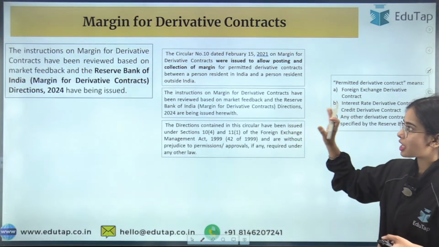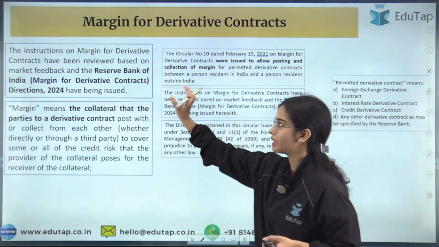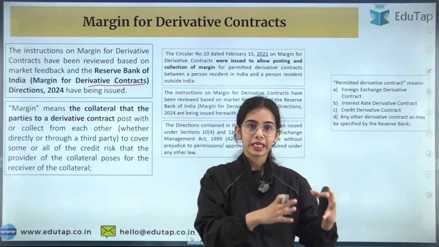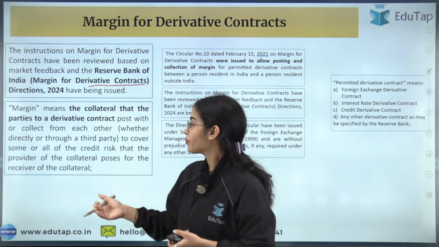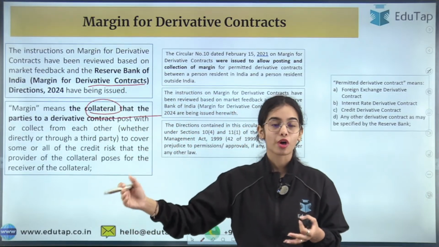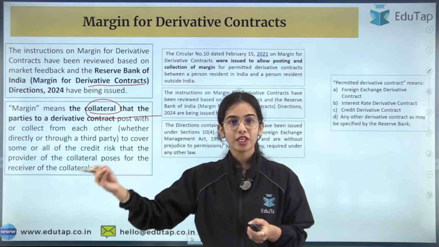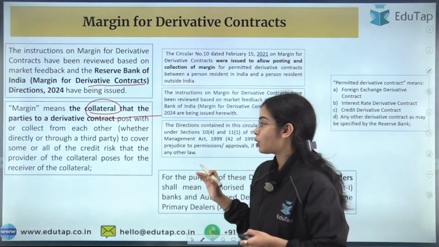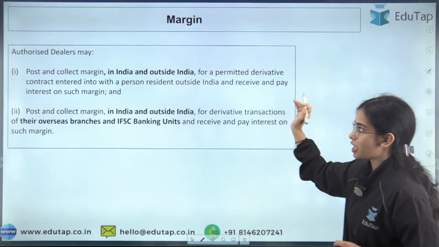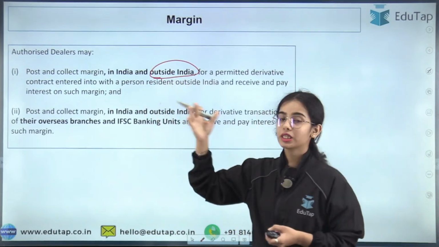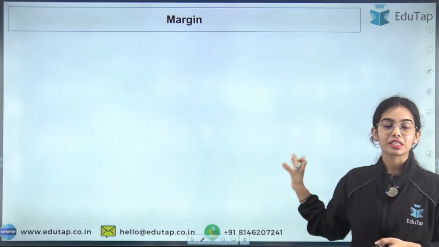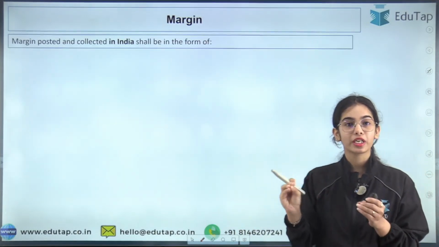So that means the margin, first of all, is for the derivative contracts happening between the resident Indian and the non-residents. Margin means the collateral that the parties of a derivative contract post or collect, provide or collect simply. Now, authorized dealers can post and collect the margin in India or outside India on their own behalf or on behalf of their customers. All of this we have discussed in a previous session. I hope you already know about it.